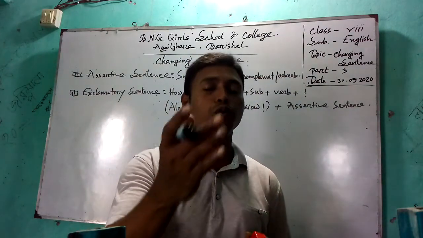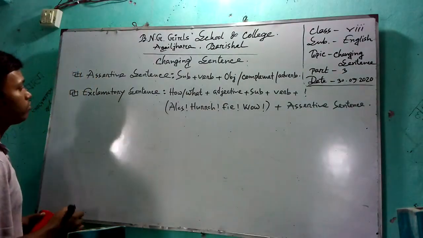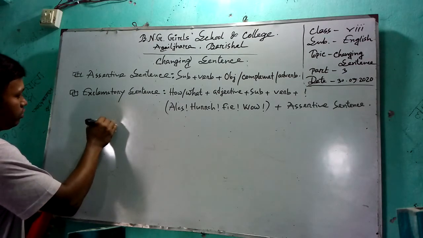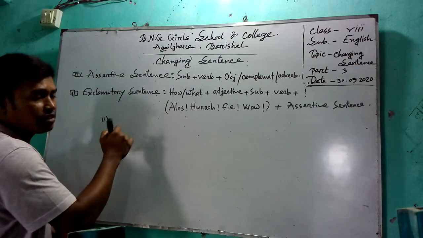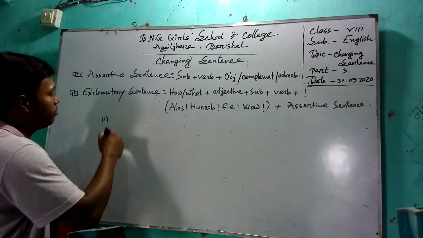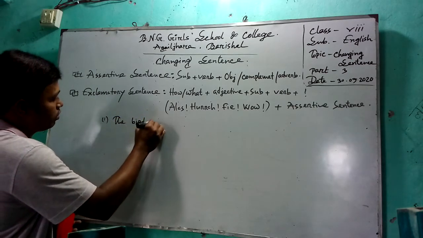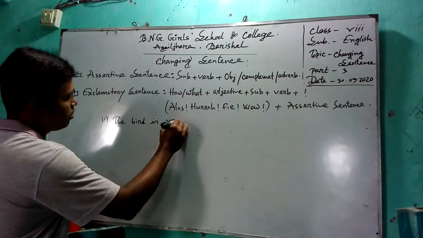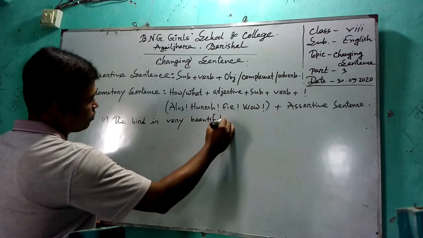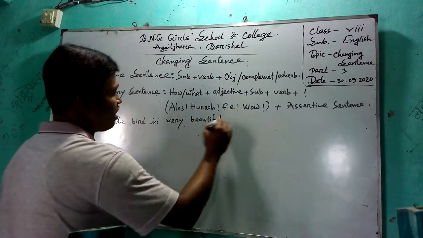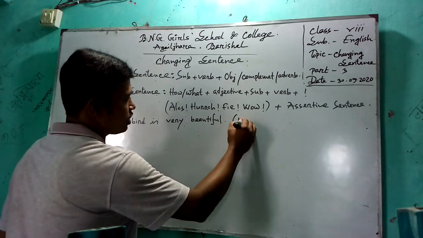I want to clear you through some examples. First one: how to change assertive to exclamatory. The bird is very beautiful. This is an assertive sentence and you have to convert it into an exclamatory sentence.